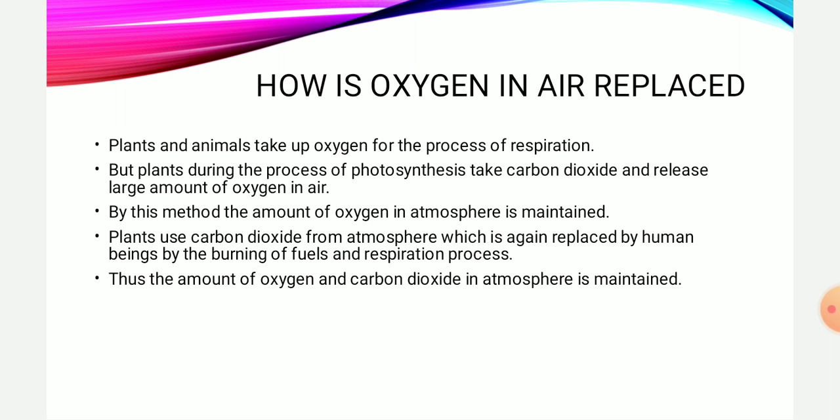This carbon dioxide given out during respiration and during the burning of fuels helps to replace the carbon dioxide in the atmosphere which is being used up. So we can easily say that oxygen and carbon dioxide are being replaced by plants and animals. Both plants and animals are interdependent on each other. They help each other to maintain the equilibrium of oxygen and carbon dioxide in the atmosphere.